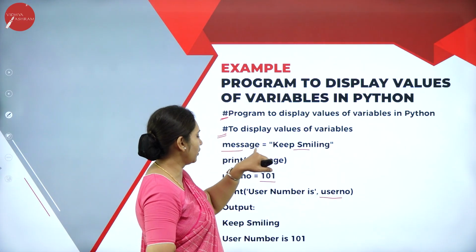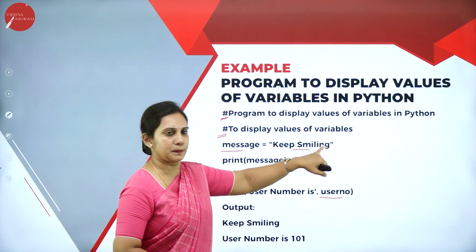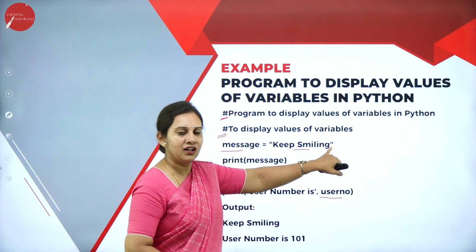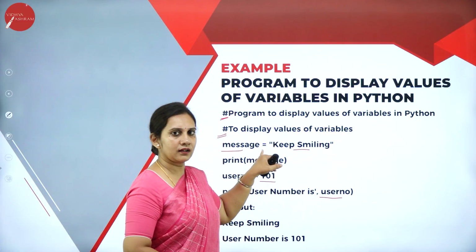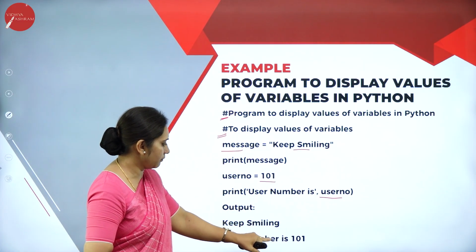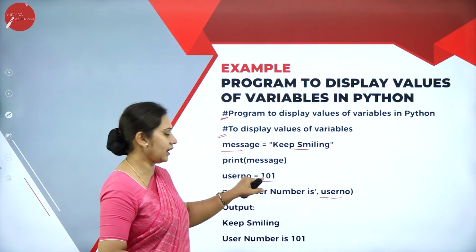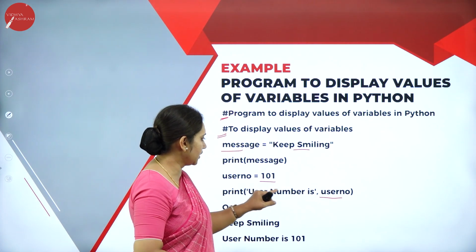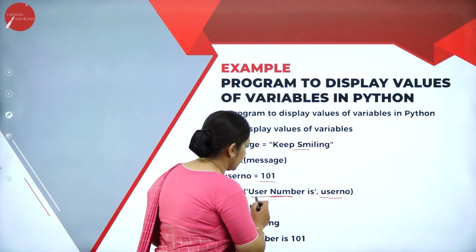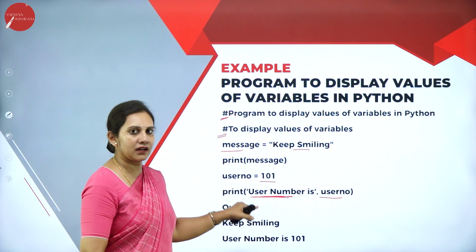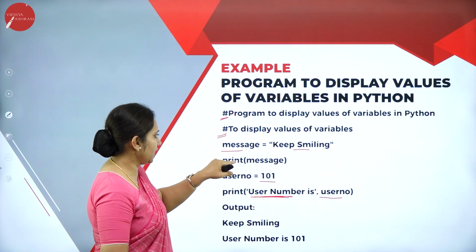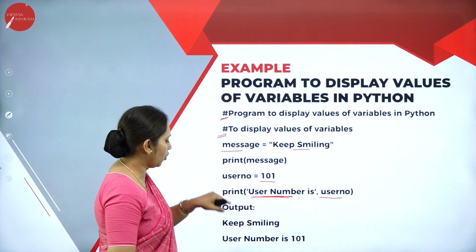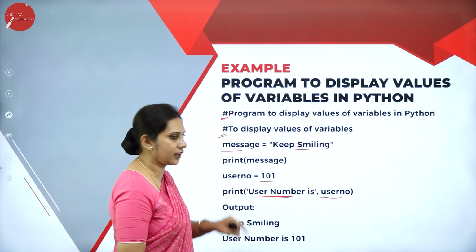You need to keep in mind that when we apply these lines, the double quotes are used only for character or string values, not for integers. So the output is: keep smiling, user number is 101. I have given 101 and it is displayed. You can give any number. The print is to print the output. Here, print message prints this message. This is the variable I am taking, and the variable values.